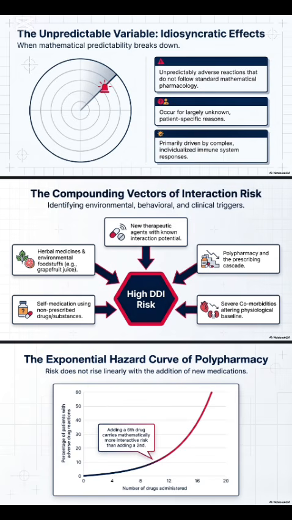Okay, so now let's look at the idiosyncratic effects. This is an unpredictable effect that occurs during a drug reaction and it doesn't follow normal pharmacology. It occurs largely due to patient-specific reasons.